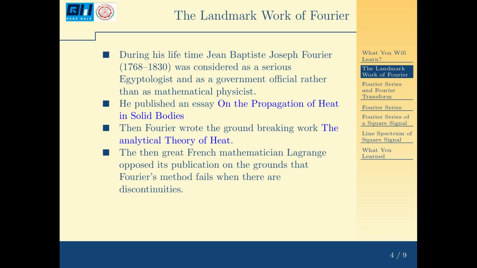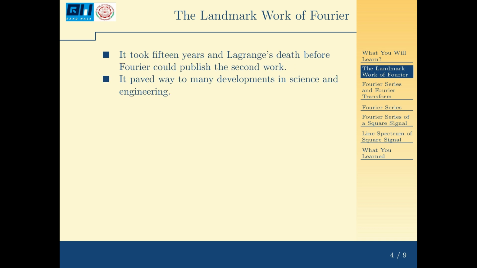So it was a valid critique, and it took about 15 years and Lagrange's death before Fourier could publish the second work. By then Fourier was very busy with the expedition with Napoleon to Egypt. But after publication, Fourier's theory paved the way to many developments in science and engineering.